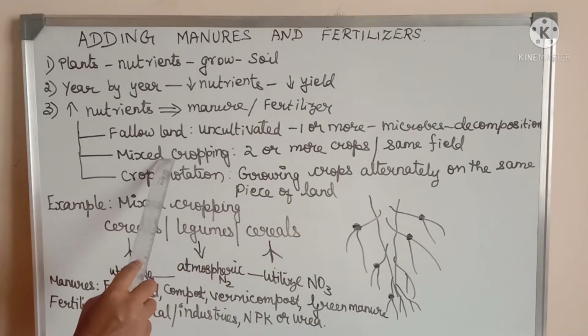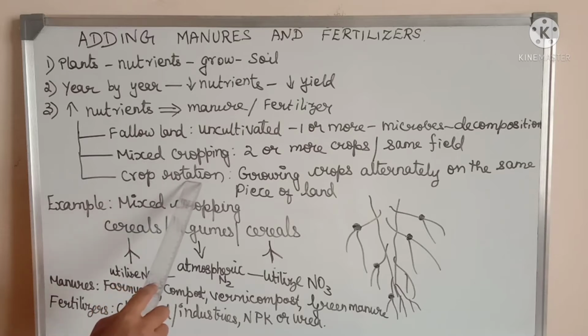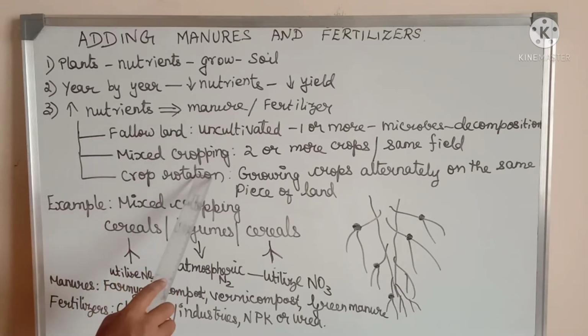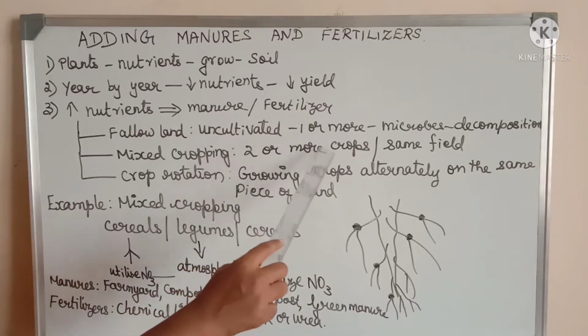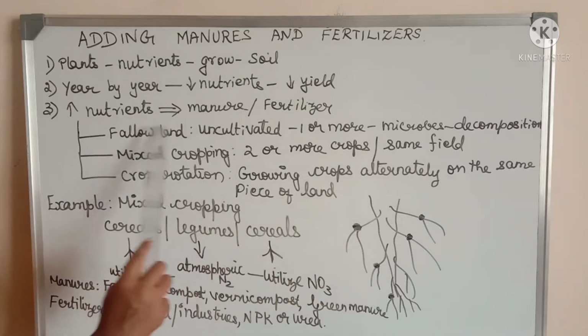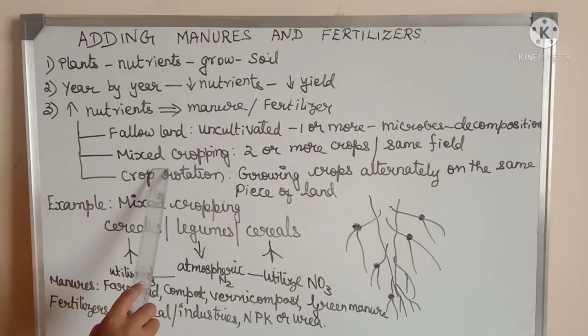The next method is given in your book as crop rotation, but the content actually means mixed cropping, where two or more crops are grown on the same field. That means mixed cropping actually. But in your book it is given under the heading of crop rotation.